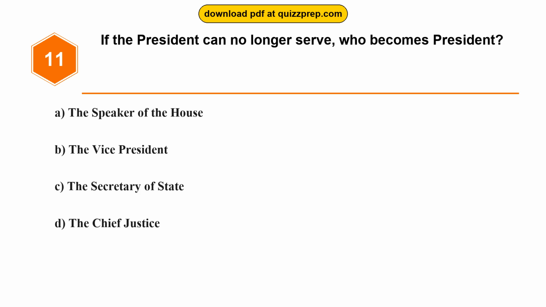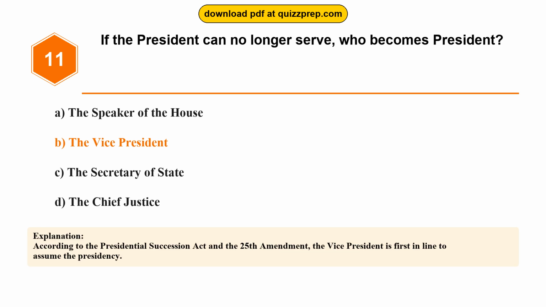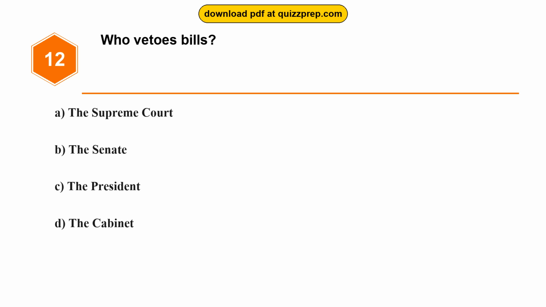Question 11. If the president can no longer serve, who becomes president? Option A, the Speaker of the House. Option B, the Vice President. Option C, the Secretary of State. Option D, the Chief Justice. The correct answer is option B, the Vice President. According to the Presidential Succession Act and the 25th Amendment, the Vice President is first in line to assume the presidency.